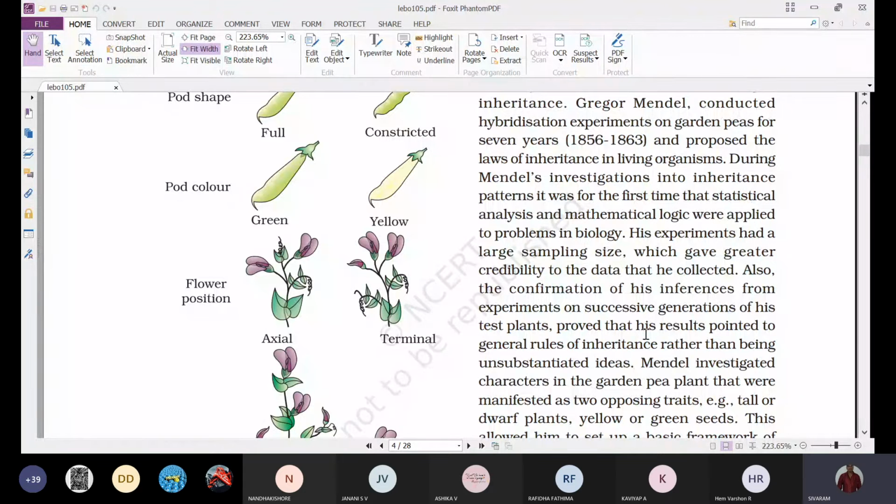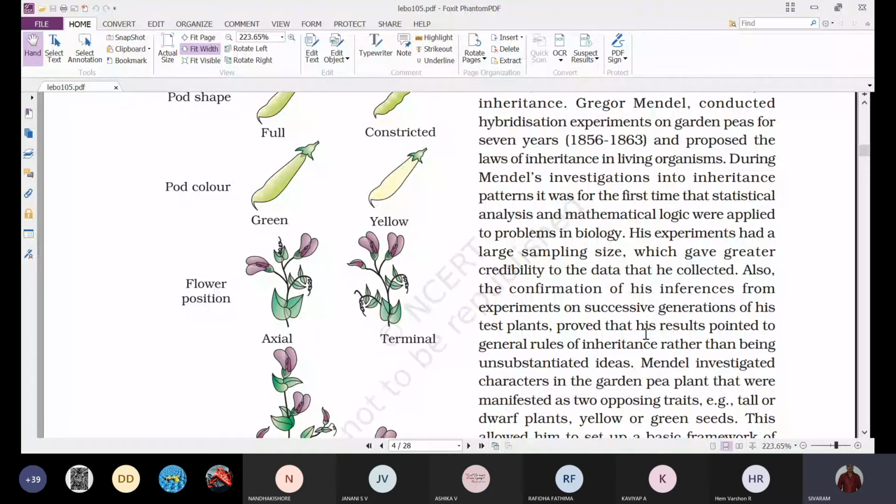He conducted experiments for about 4 to 6 generations, even up to 7 generations, to confirm his results. In that case, it is very difficult to remember the results of all these different generations. So he maintained certain statistical analysis and applied certain mathematical logic to understand this inheritance pattern.